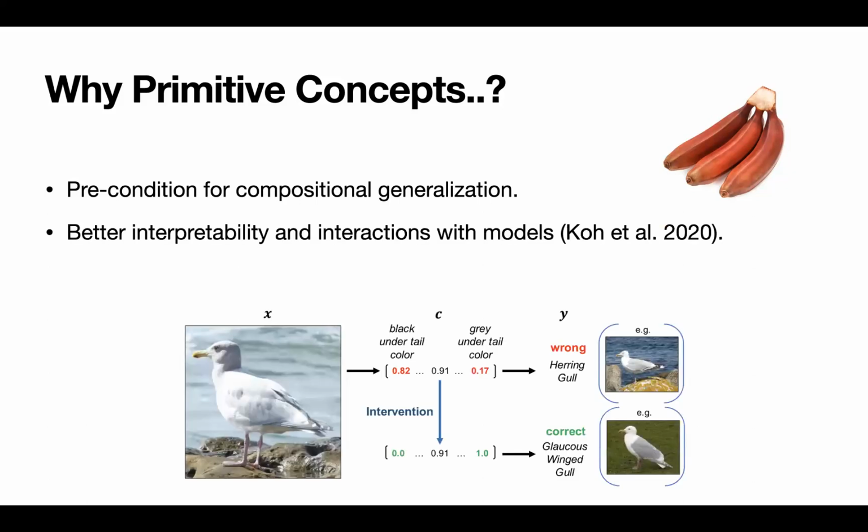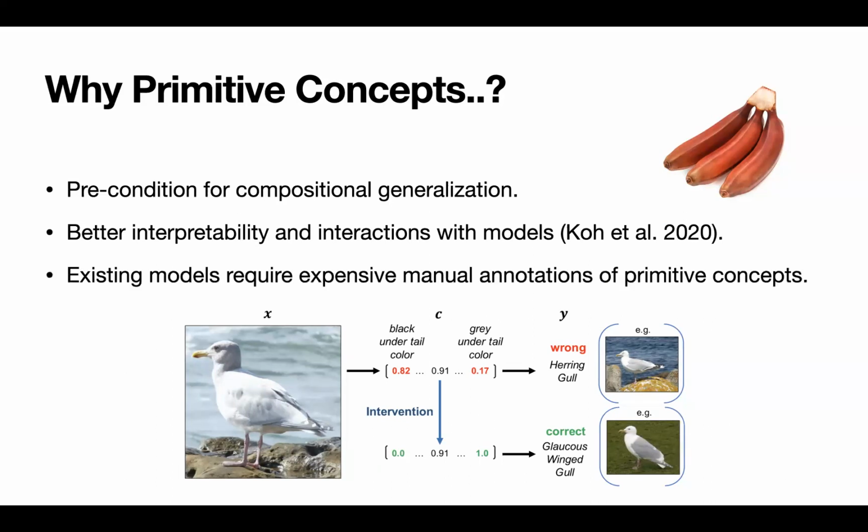Also, it brings better interpretability and allows more interactions between the users and the models. For example, prior work used an intermediate bird attribute classifier and also a bird class classifier on top of this intermediate layer. If bird attributes are predicted incorrectly, users can manually correct the predictions such that the bird class classifier can still predict the correct bird class at the end. However, such models usually require expensive manual annotations of primitive concepts. Therefore, it would be great for vision language models to automatically learn primitive concepts.